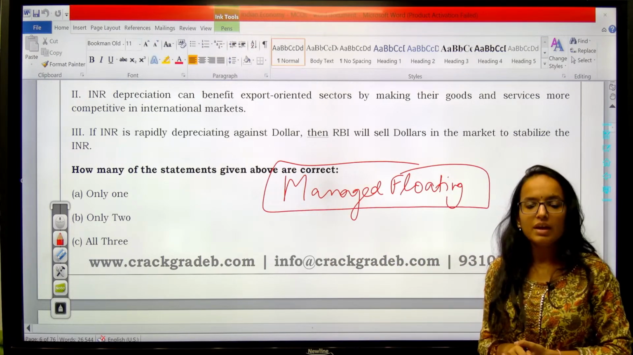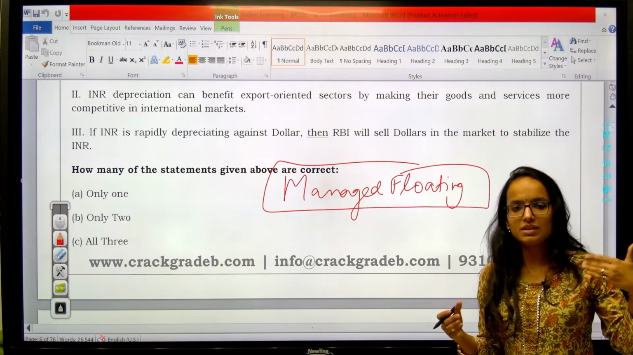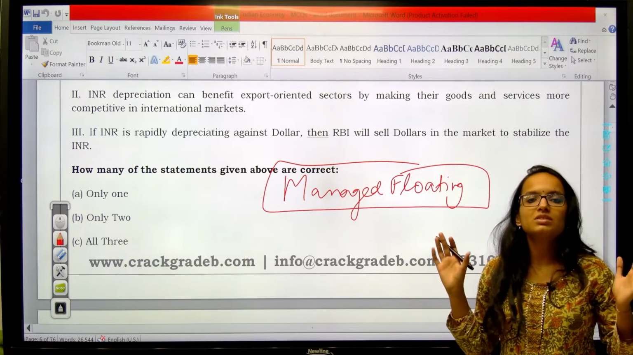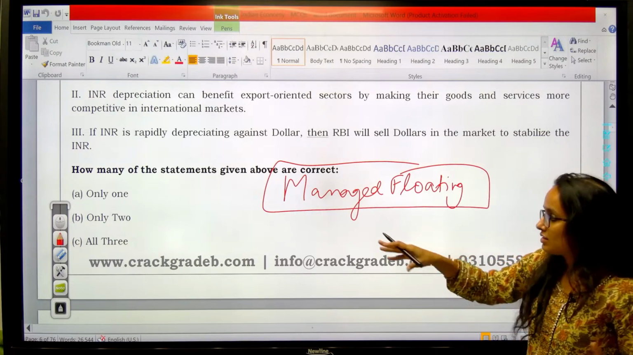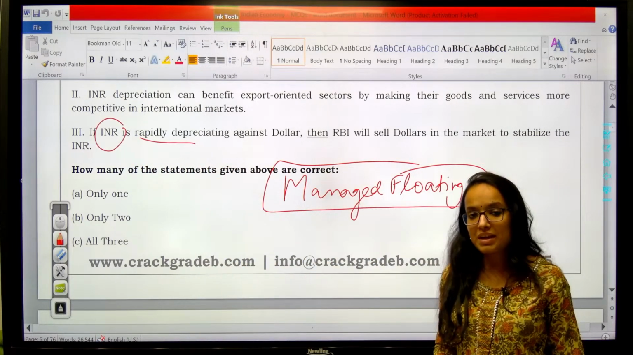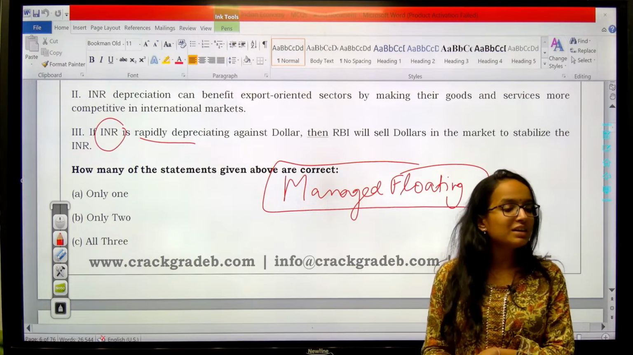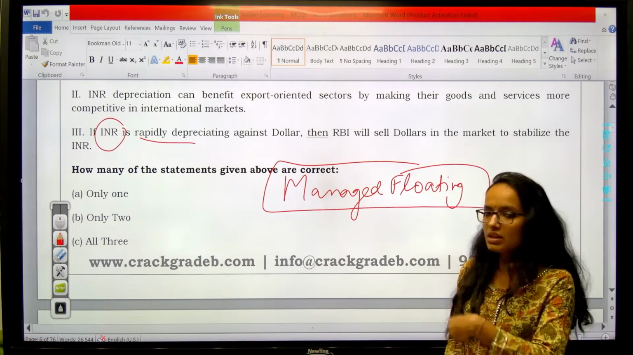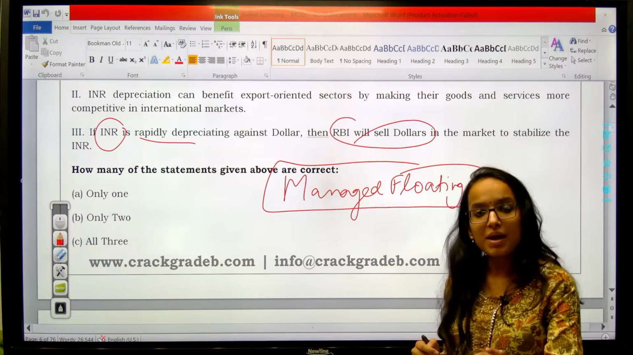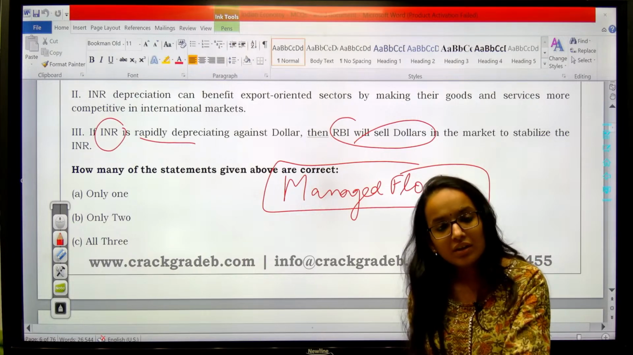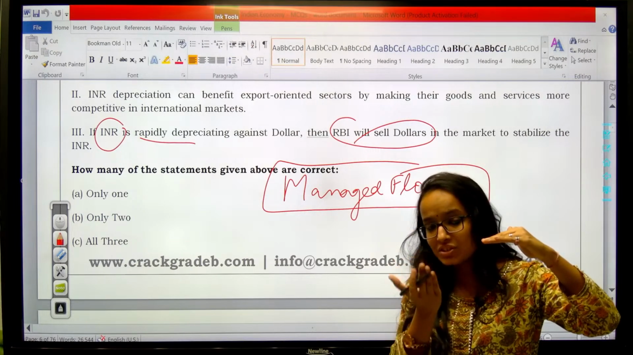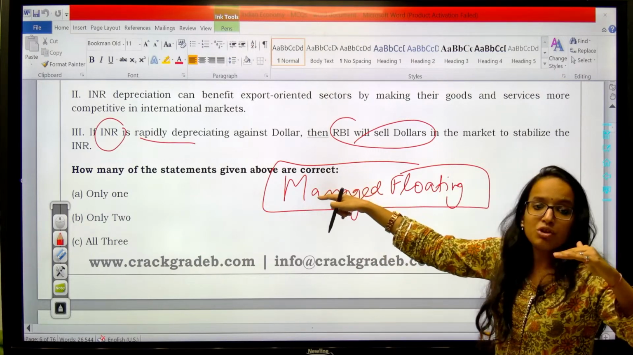Managed floating, okay, in which depending on whether the currency is depreciating or appreciating, the RBI, since it has forex reserves, sells or purchases the foreign currency to stabilize our currency. Now here it is saying, say if INR is rapidly depreciating, that means your domestic currency is becoming weaker in comparison to foreign currency, say in comparison to the dollar. RBI will sell dollars. Selling the dollars in the market will increase the supply of the dollar. When supply of the foreign currency increases, demand remaining constant, price will fall. So the exchange rate will fall, which will stabilize your depreciating rupee.